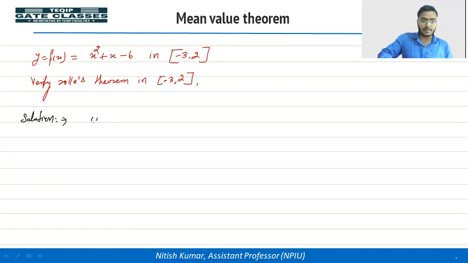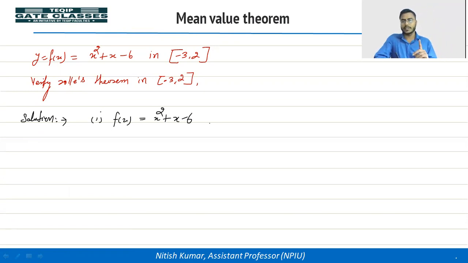What is the condition? First condition, the function f(x) equal to x square plus x minus 6 should be continuous in the closed interval. See, what is the difference between closed interval and open interval? The difference is only whether you are including the points A and B or not. If points A and B are included, then it is a closed interval; if points A and B are excluded, then it is an open interval.